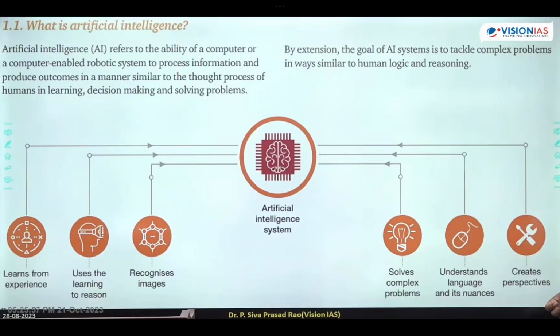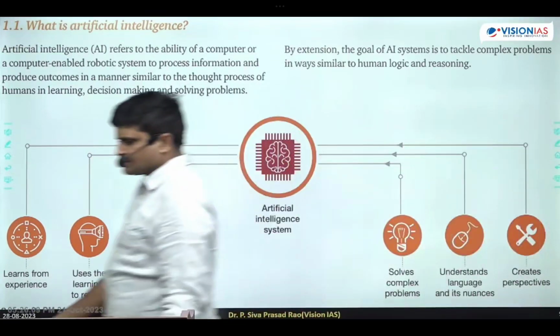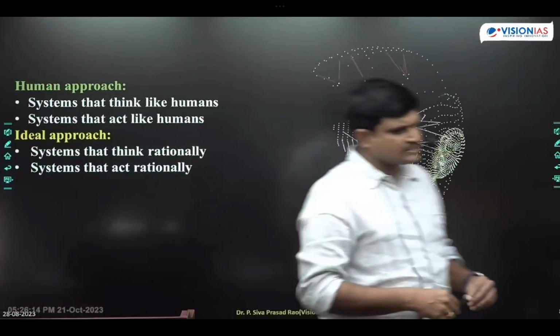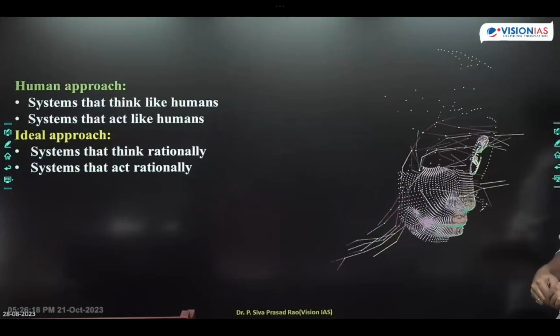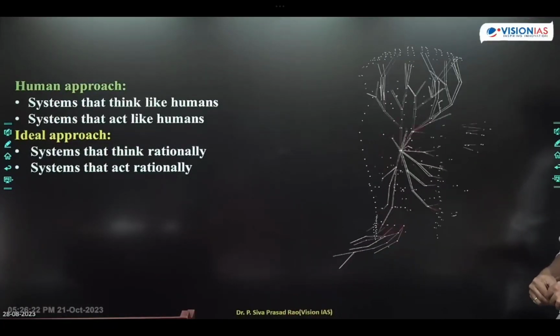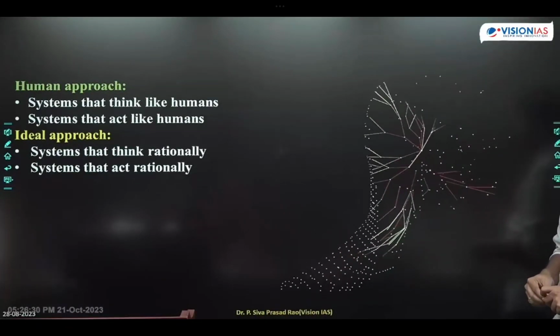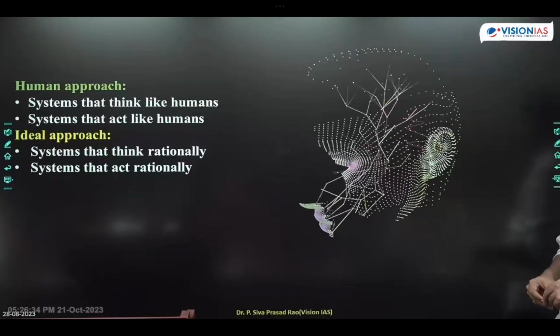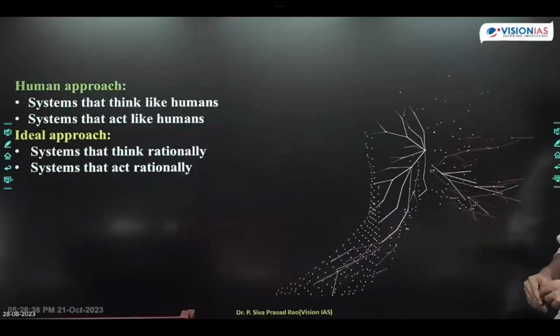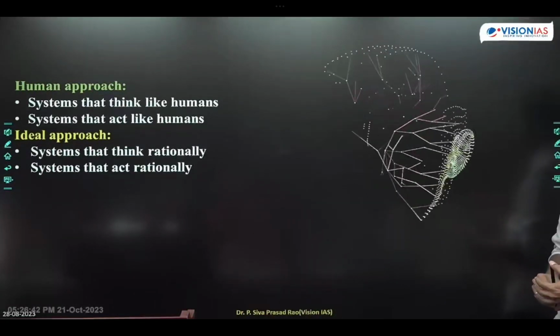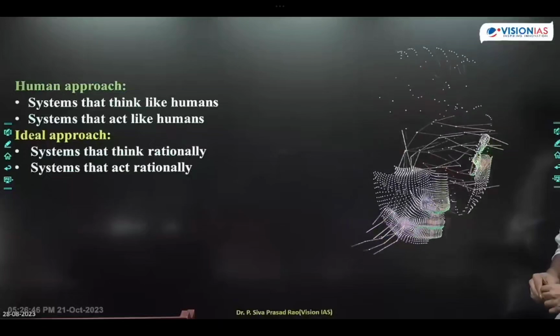Okay, next one is, with all these features, what can we do? We can bring two approaches in robots. Now, with the above features of artificial intelligence, robots perform the following two approaches. So what are those approaches? Human approach, and next one is ideal approach.